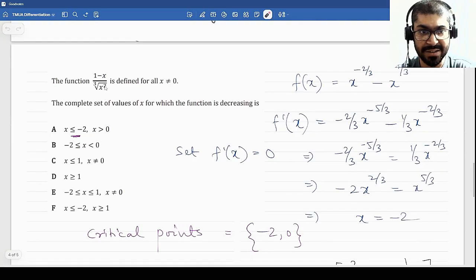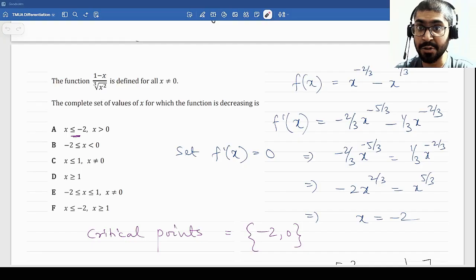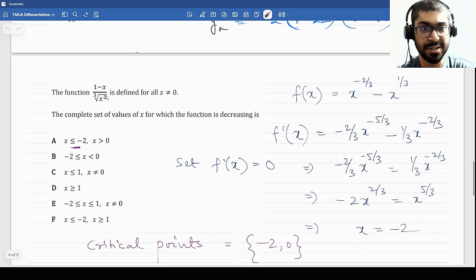So the function (1 minus x) divided by cube root of x squared is defined for all x. This is also a question from TMUA exams. The complete set of values for which the function is decreasing. Alright, very classic question. So for these type of weird functions, do not use the division rule. As I told you, the division rule is slightly complicated and there are chances of mistakes occurring. So just flat out divide it.